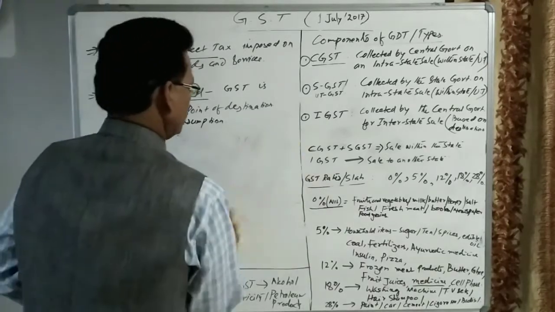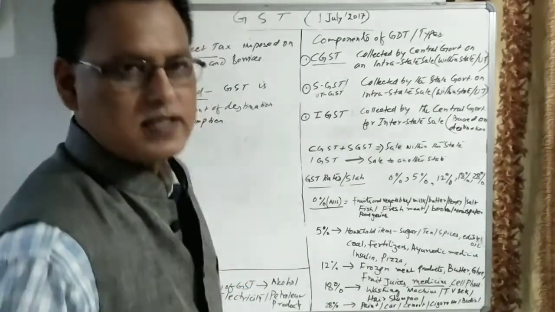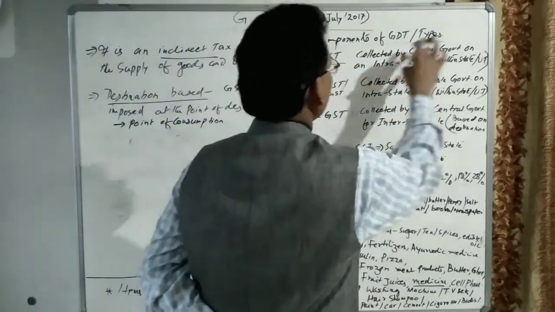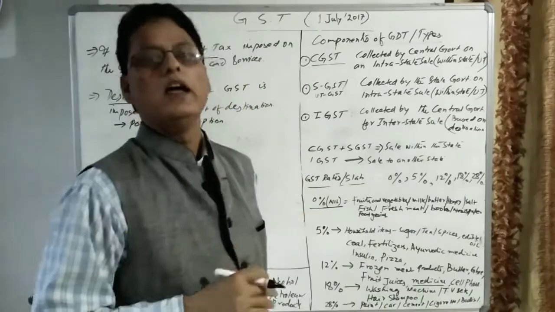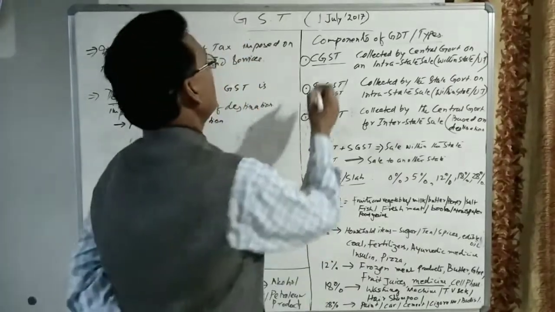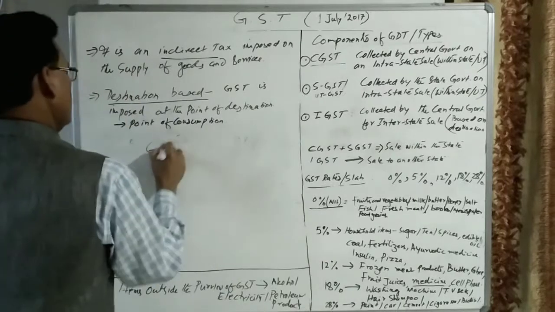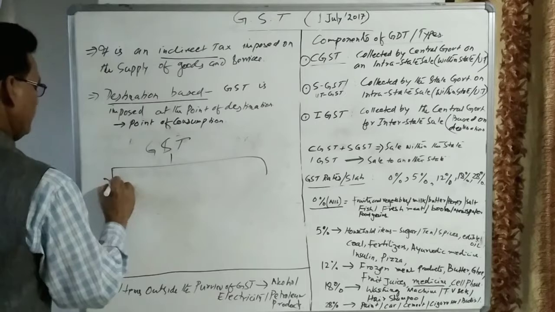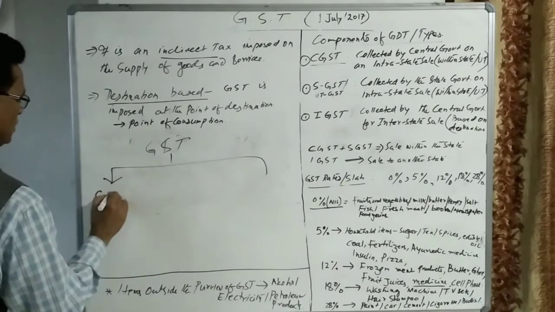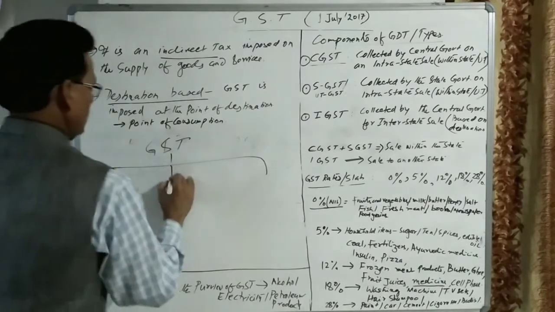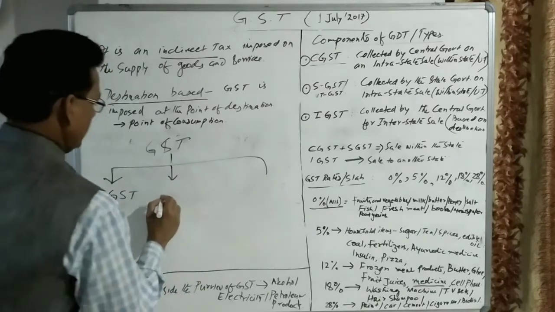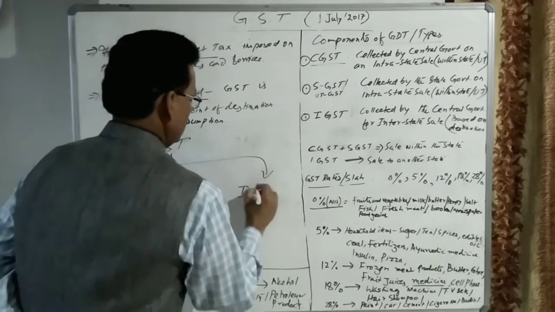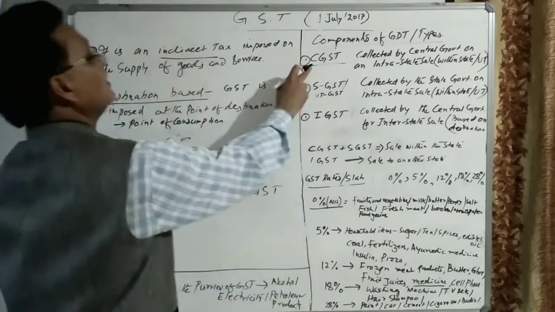On the basis of destination, GST is divided into three types. One is, or we can say, the components of GST. Let us see what are the different components of GST. For the first one is CGST, another one is SGST, and the third one is IGST.